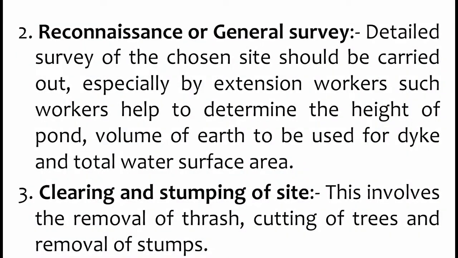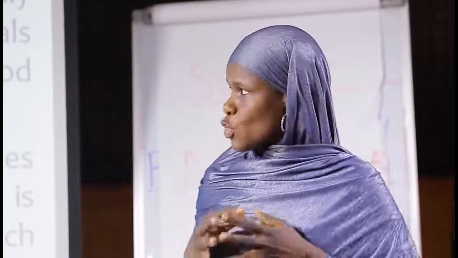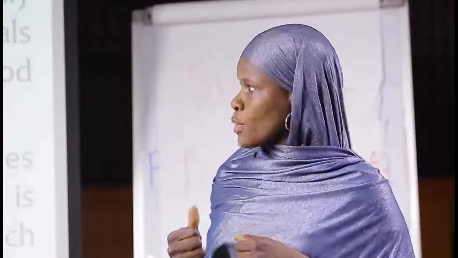Thirdly is clearing and stumping of the site. This involves the removal of trash, cutting of trees, and removing of stumps. We have to clear the site. You clear all the trash. When you clear the trash, you remove your stumps. The stumps are remnants of the trees. They are known as the trunks. So after clearing the trash, you also remove your stumps.